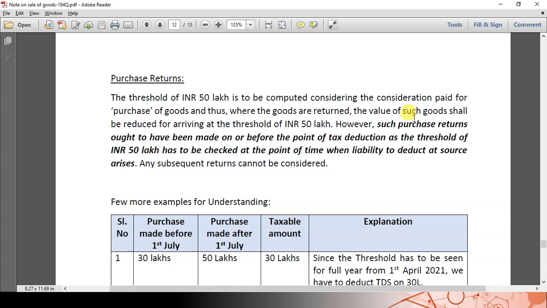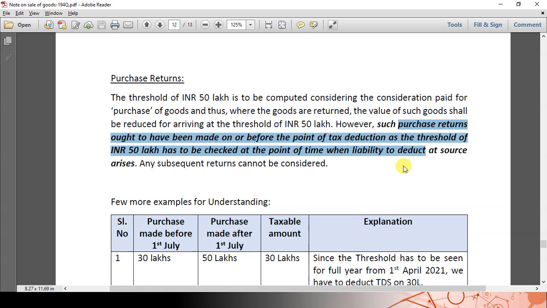On or before the point of deduction of TDS, as the threshold of 50 lakhs has to be checked at the point of time when the liability to deduct at the source arises. So purchase return should have been effected before the limit of 50 lakhs is exceeded. Let us take one more example for better understanding.